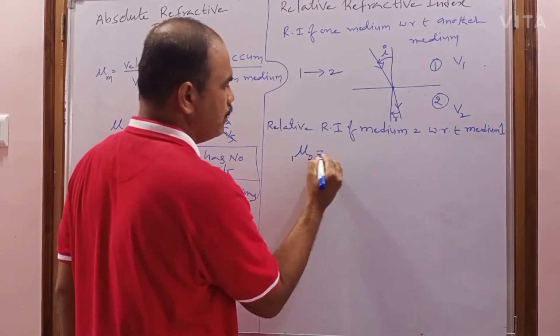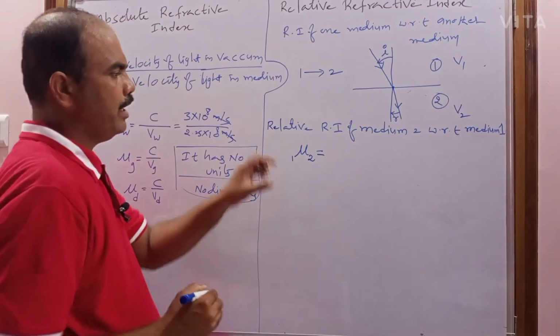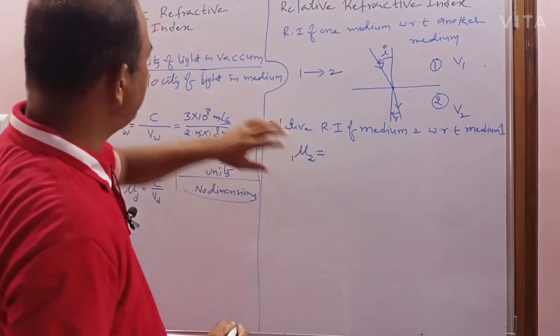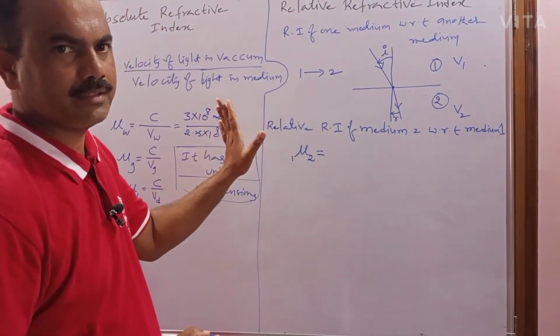So equal to, now you can write this relative refractive index in terms of the absolute refractive index.